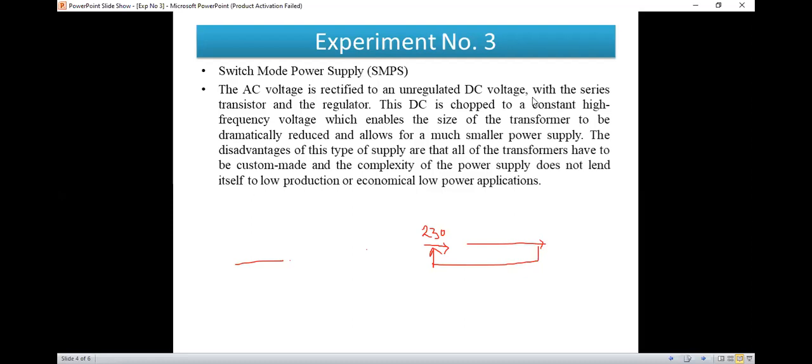So similarly in the case of supply also, here the constant DC supply is there. This can be chopped by a constant value. Chopped by a constant value is nothing but it can be cut out to the particular value, and the waveform can be obtained like a square waveform.